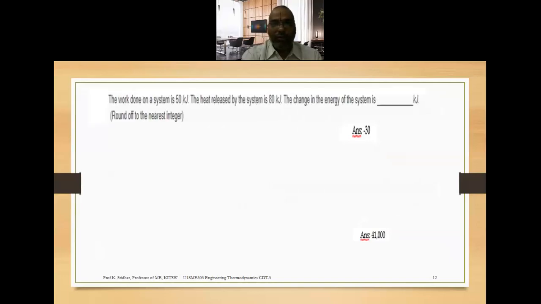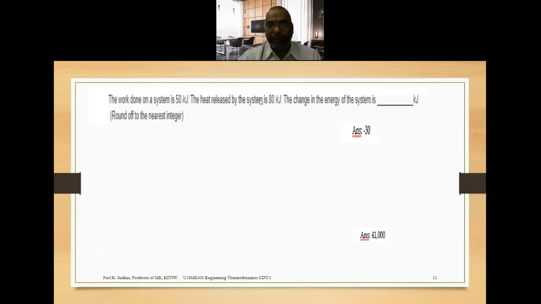These are the other questions. The work done on your system is 50 kilojoules. The heat released by the system is 80 kilojoules. The change in energy of the system is how many kilojoules? It is once again dE is equivalent to delta Q minus delta W. The sign conventions are important. If you neglect the sign conventions, then the answer will be wrong. So it is very, very important: heat released means heat transfer from the system, and heat transfer from the system is always negative. So that's why it is minus 80.